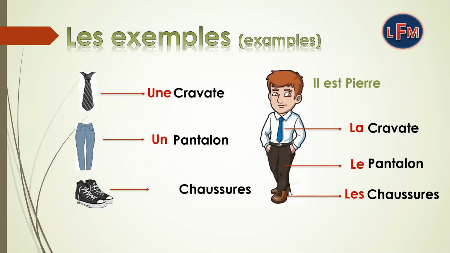We know that these are Pierre's shoes, so we will put l'article défini over here. And we don't know whose shoes are this, so we will put l'article indéfini over here. As cravat is feminine, we use la and un. Pantalon is masculine, so we use le and un. Shoes are plural, so we will use les and des.